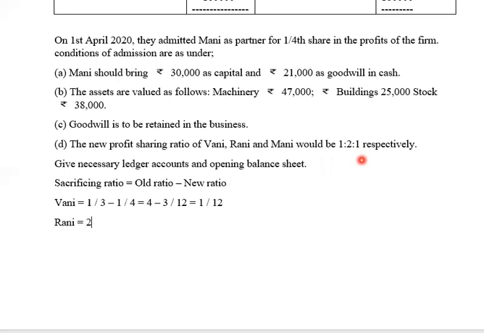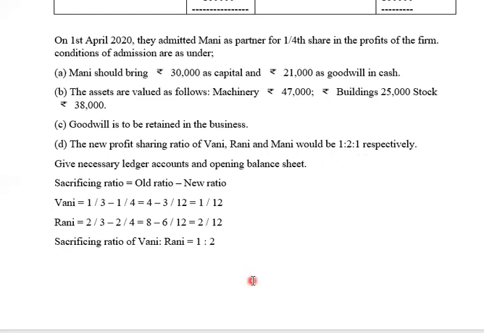Next we have old share 2/3 minus new share 2/4. So cross multiplying it, 4 twos are 8 minus 3 twos are 6, divided by 3 fours are 12. It is 2 divided by 12. So sacrificing ratio of Vani and Rani is equal to 1:2, which is the same as the old ratio.